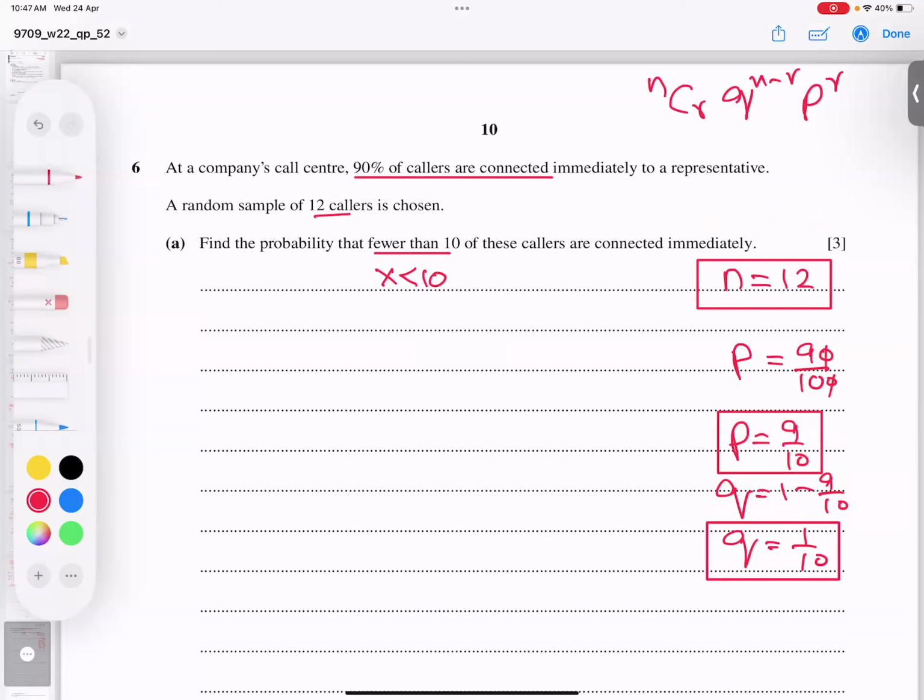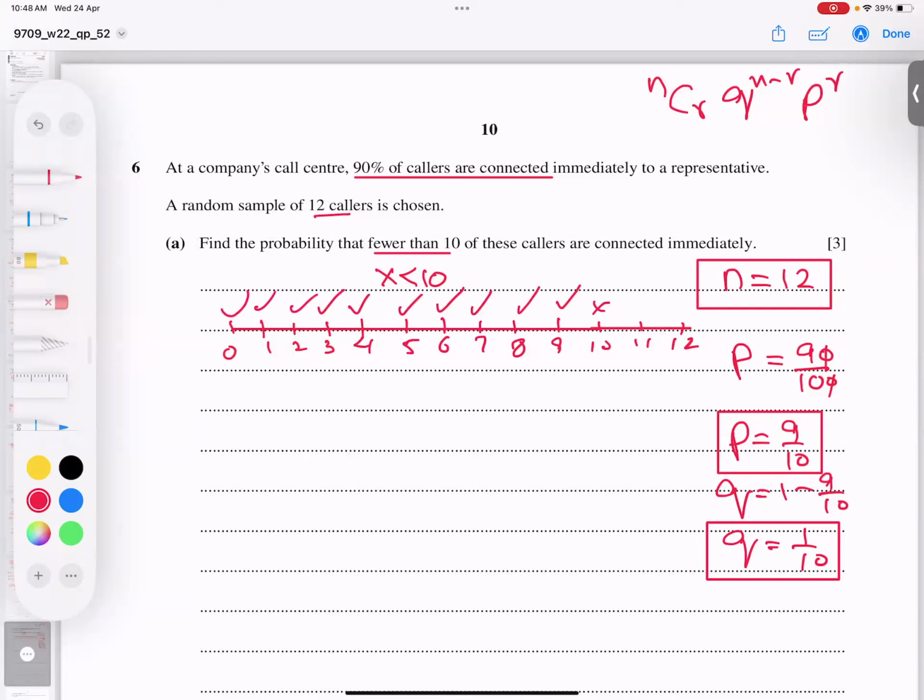Now he's saying less than 10. If you look at the binomial formula, the values are 0, 1, 2, 3, 4, 5, 6, 7, 8, 9, 10, 11, and 12. Since he said less than 10, I need all numbers except 10, 11, 12.